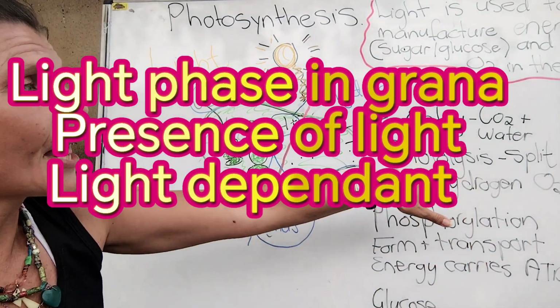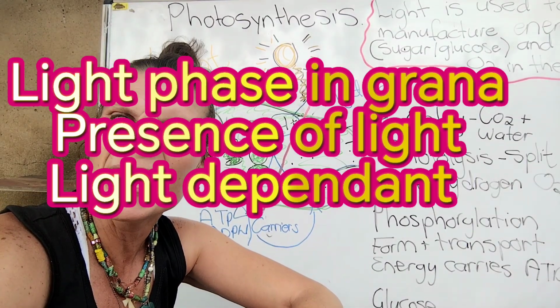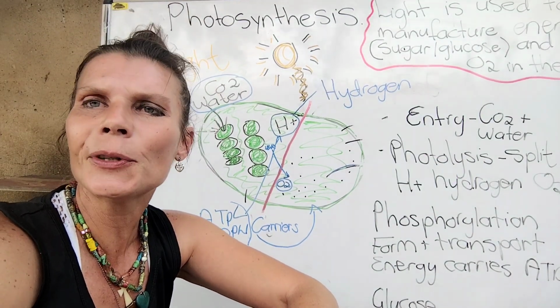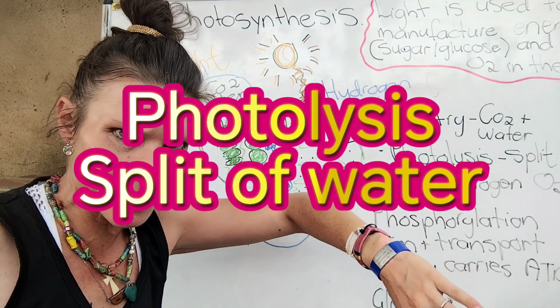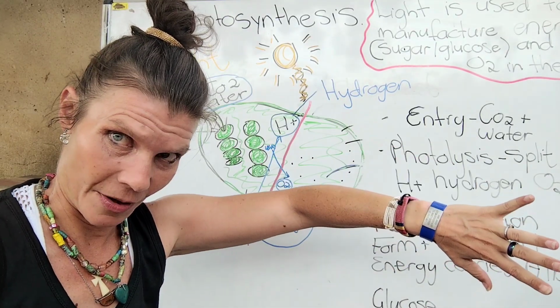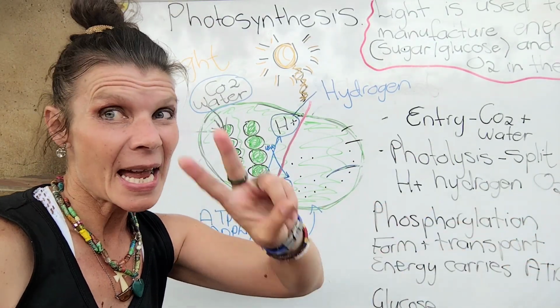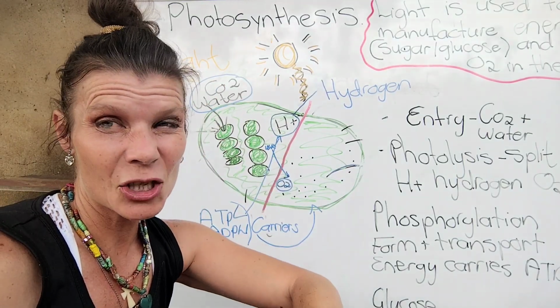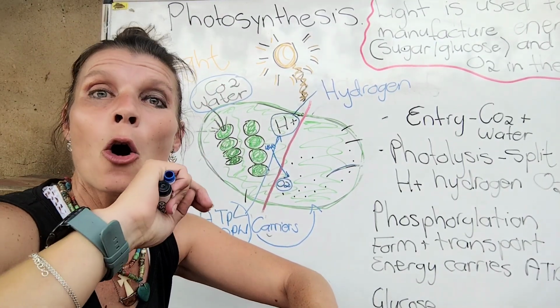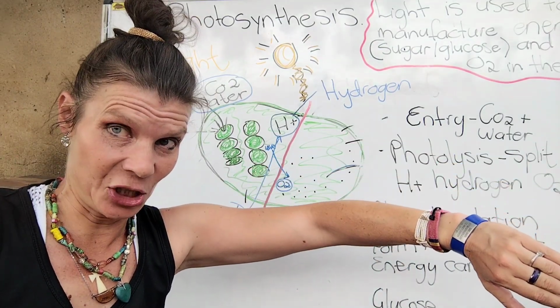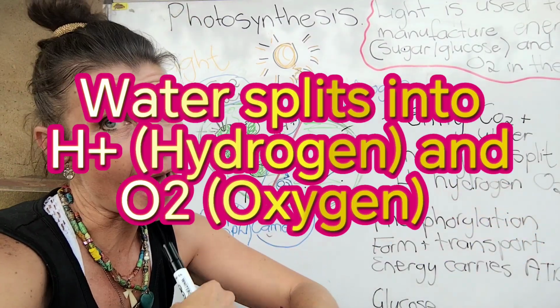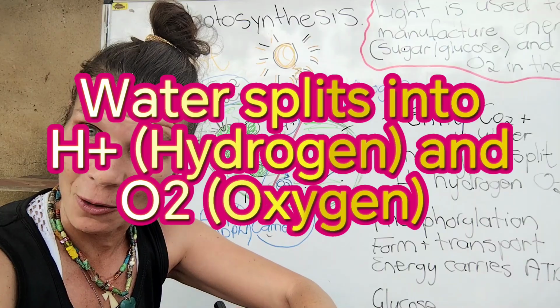Alright. Then I get photolysis. Now photolysis means split. Alright. Lysis, split. Now what happens there? Second stop. My second stop in my fabric is where water splits into hydrogen and oxygen. We will see it now.